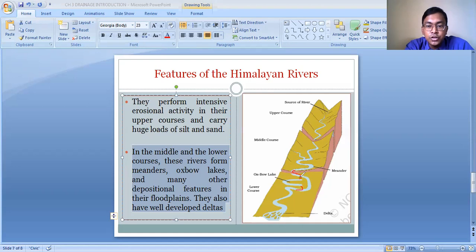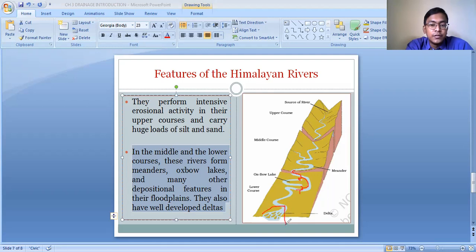But because of the deposition of the sediments here, the river could not pass through this old path. And what the river did, it changed course to this side. So this old path, through which the river used to flow, got detached, and here a lake-like structure got formed, which is known as the Oxbow Lake. So this is how the meandering rivers form the Oxbow Lakes. So you will find the presence of the Oxbow Lakes in those rivers which flow in zigzag conditions. And ultimately the fine sediments are deposited at the mouth of the river.